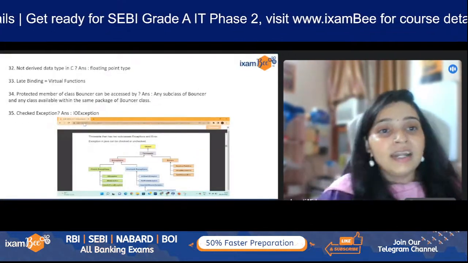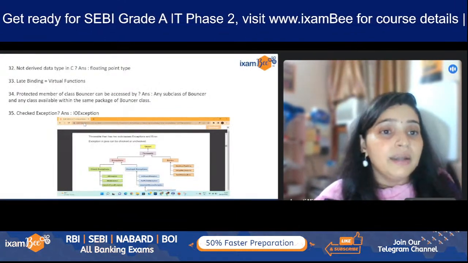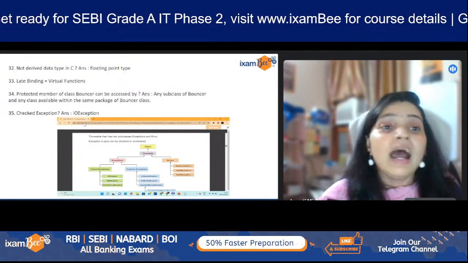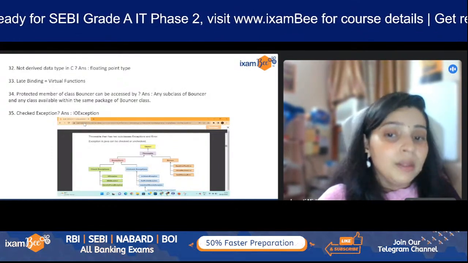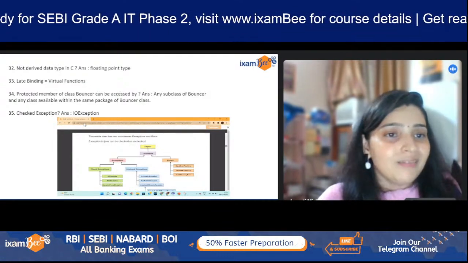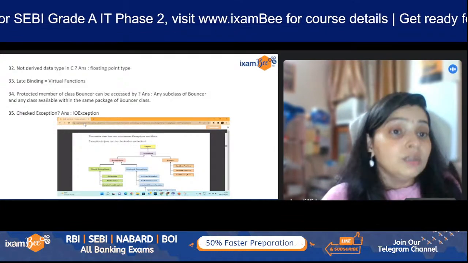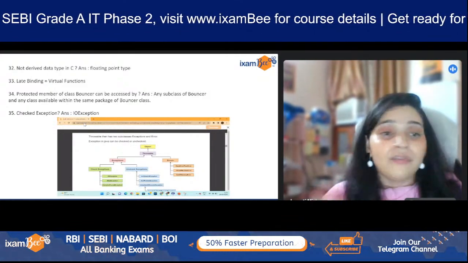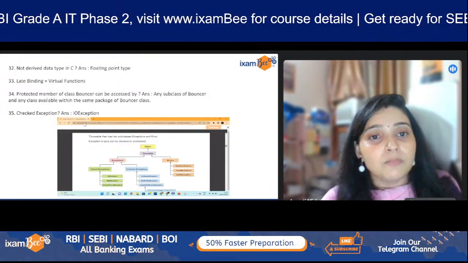Then not a derived data type in C. So it is the floating point type. Then late binding. Even for late binding, we had a video on YouTube, but the video was not for SEBI, it was for RRB. But the concept for IT remains the same. So we had this. And in many of the live class questions, there was a question relatable to late and static binding. Then protected members of a class can be accessed.